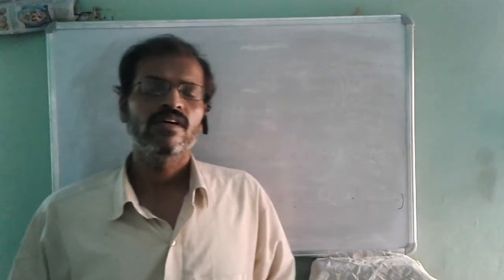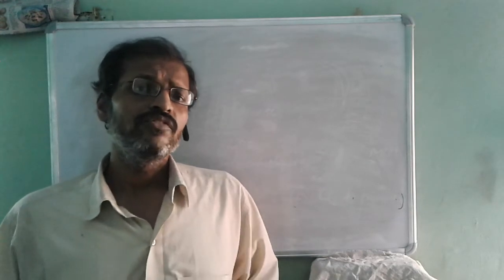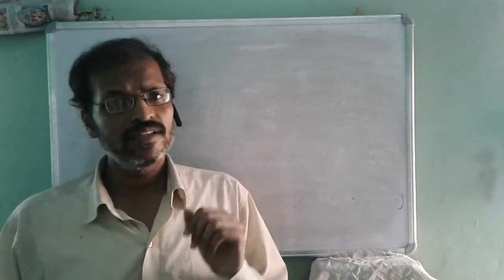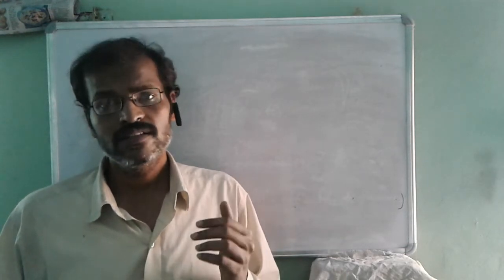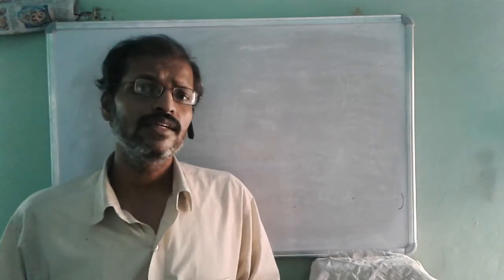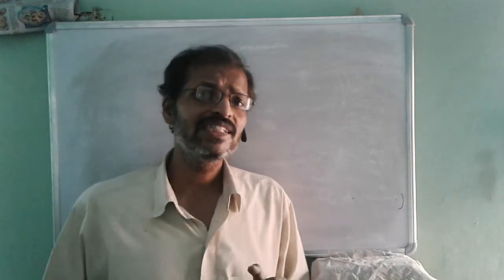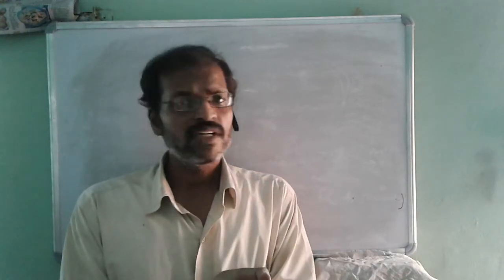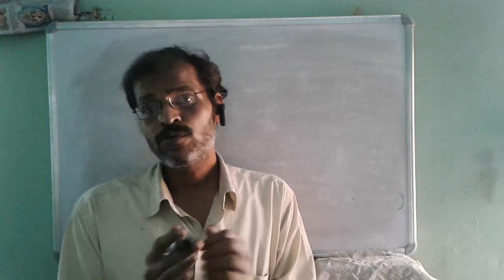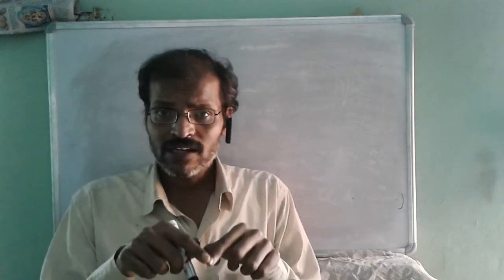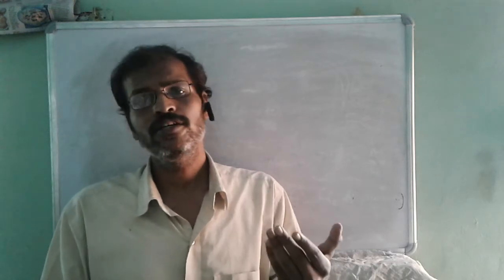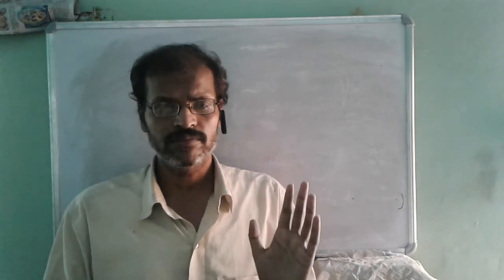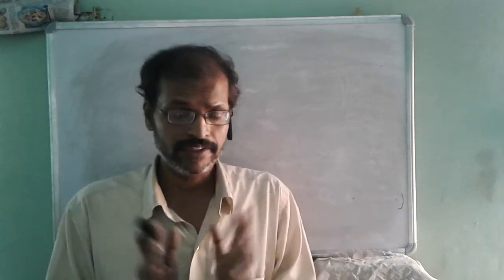Hello students. In electrochemistry, we study two types of chemical cells, electrolytic cells and electrochemical cells. In electrolytic cells, on passing DC current, a chemical reaction takes place, and in electrochemical cells, when a redox reaction takes place, electricity, DC current, is produced. Students are all aware of this fact.